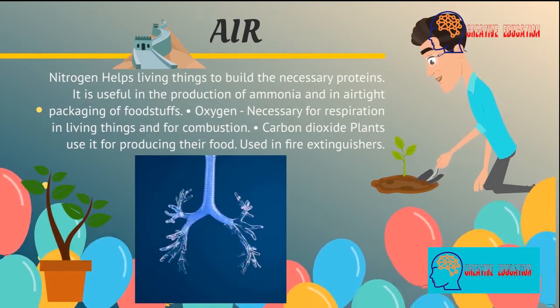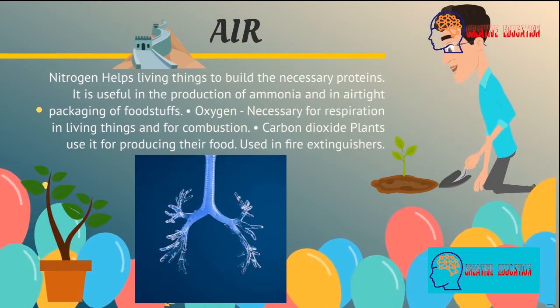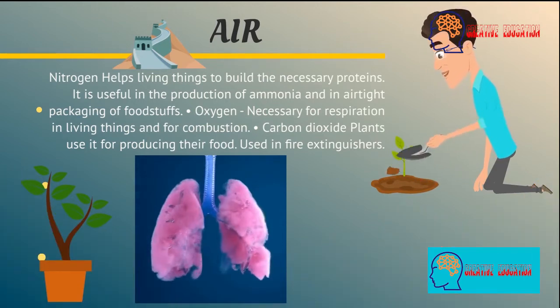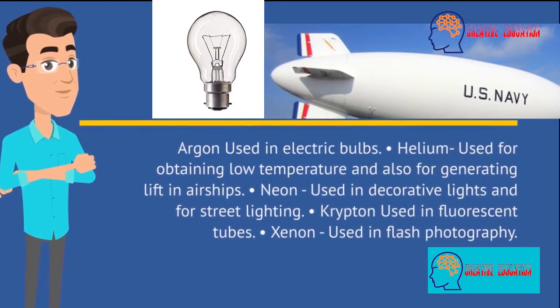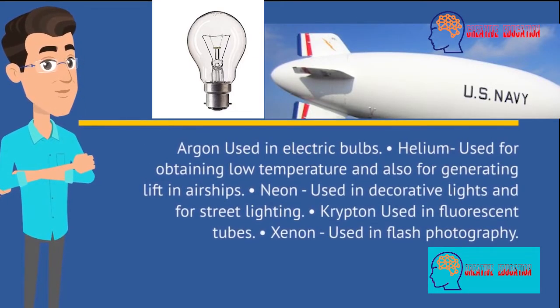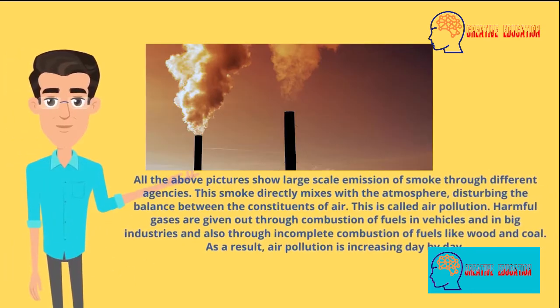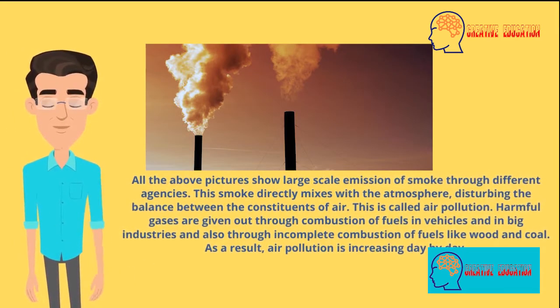Oxygen, necessary for respiration in living things and for combustion. Carbon dioxide, plants use it for producing their food. Argon, used in electric bulbs. Helium, used for obtaining low temperature and also for generating lift in airships. Neon, used in decorative lights and for street lighting. Krypton, used in fluorescent tubes. Xenon, used in flash photography.